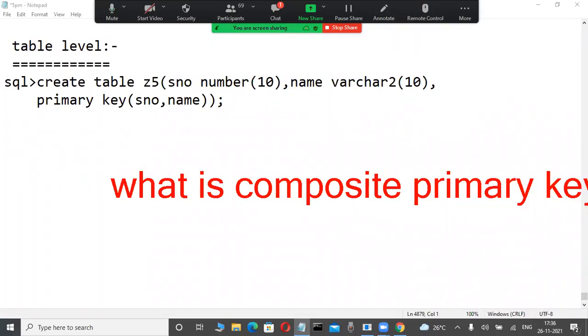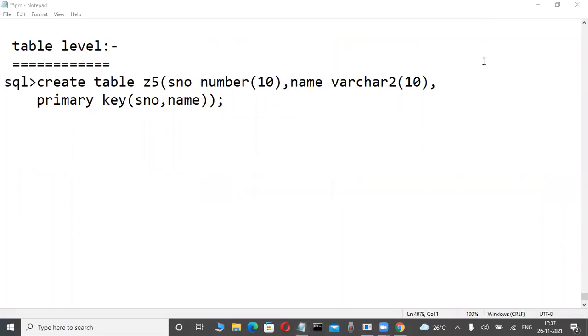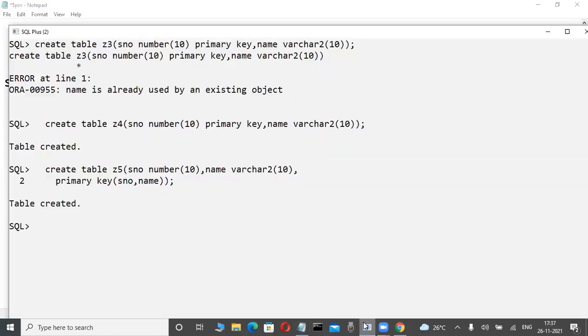Many people, whenever the interviewer asks this, especially newcomers learning Oracle or SQL Server or MySQL, think from the name that composite primary key means there are more than one primary keys. That is absolutely wrong. Composite primary key means nothing like that. This is what you create at the table level, and it is called a composite primary key.